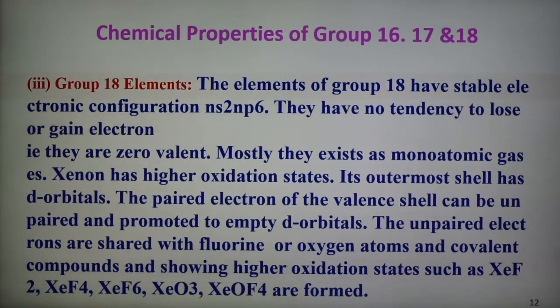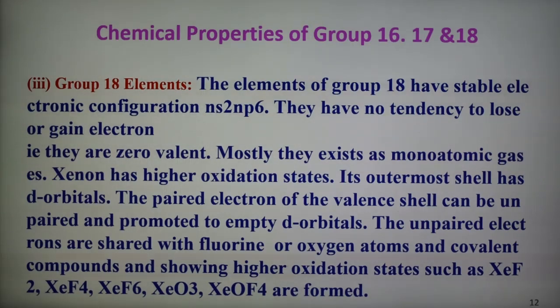Xenon has higher oxidation states. Xenon is the only element that can form some compounds. Out of all the noble gases, scientists have discovered compounds of xenon, whose outermost shell has d orbitals. The paired electrons of the valence shell can be unpaired and promoted to empty d orbitals.